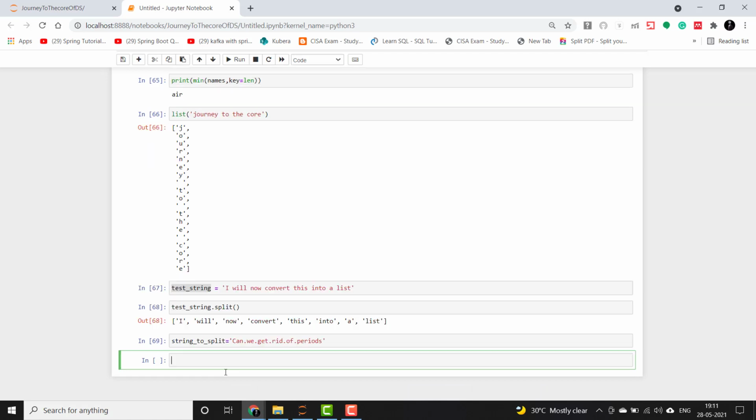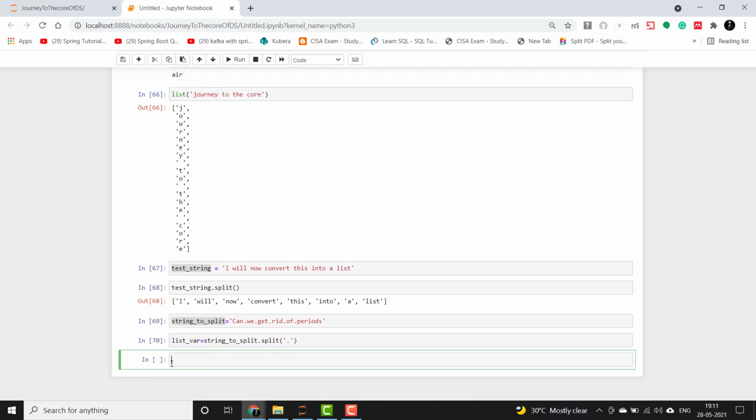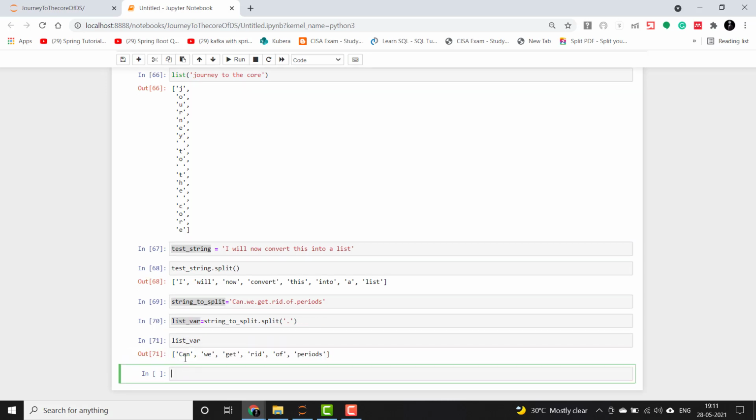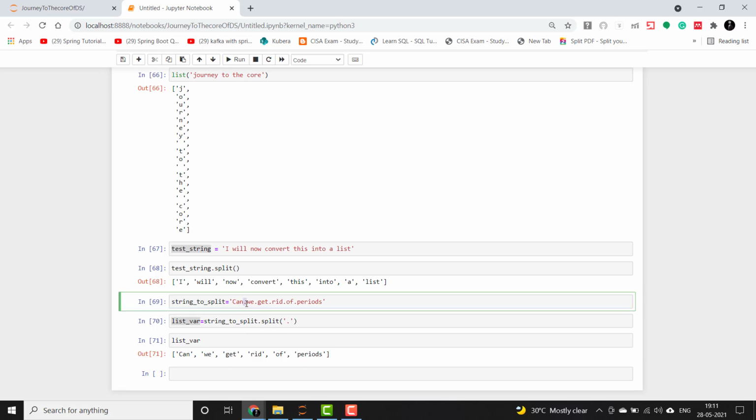Now we'll try and split on the basis of dots, and assign it to a variable. If you look at this variable, it will have all the single words because we have already split it via the periods.